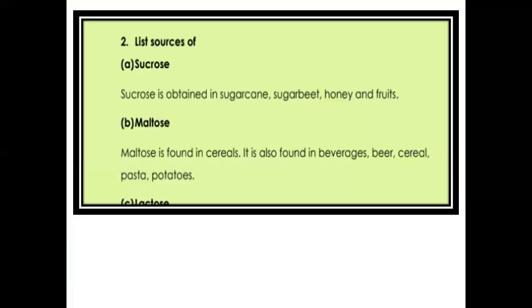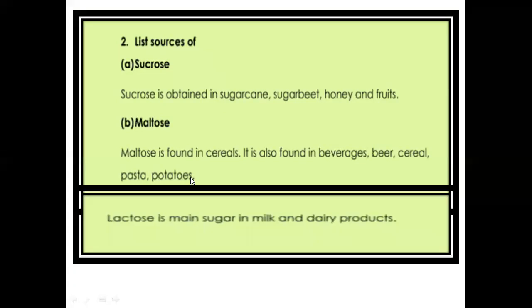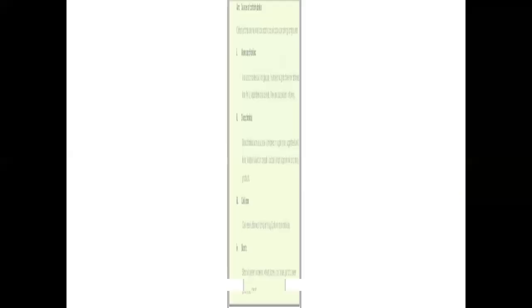List sources of sucrose. This is the second question. Sucrose is obtained in sugar cane, sugar beet, honey, and fruits. Maltose is obtained from cereal. It is also found in beverages, beer, cereal, pasta, and potatoes. And lactose is the main sugar. It is present in milk and all the dairy products.